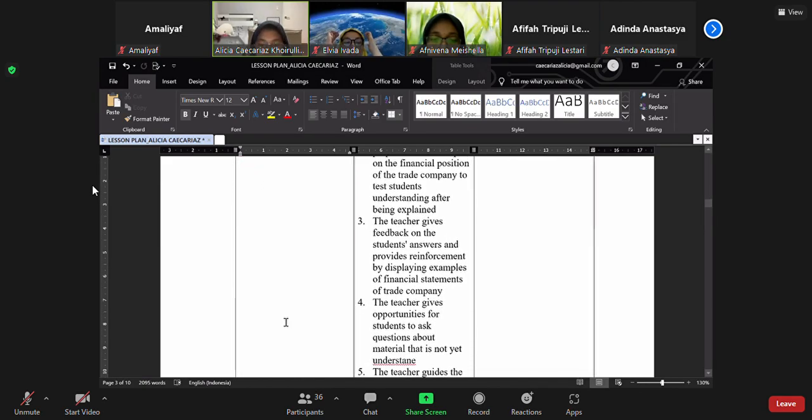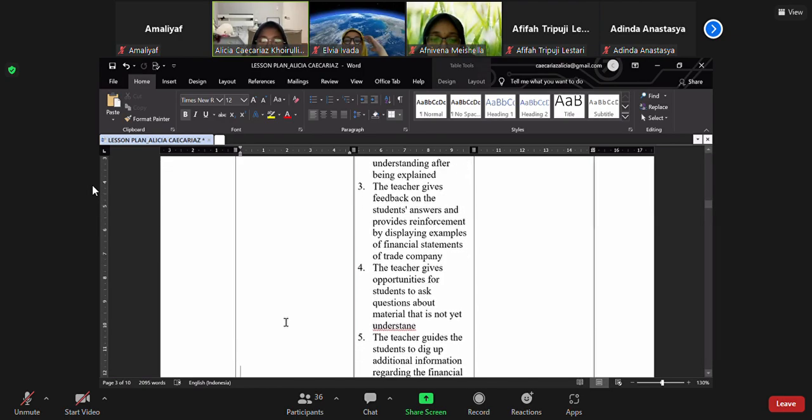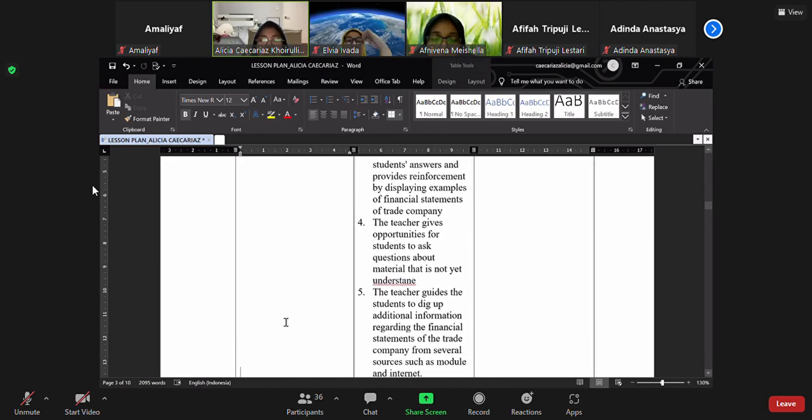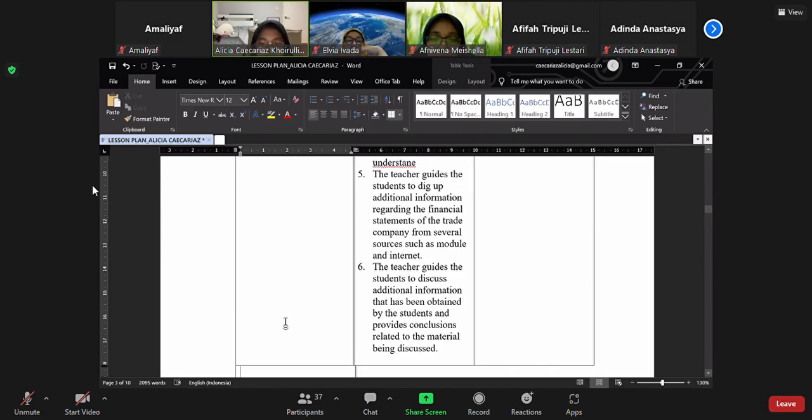And 4, the teacher gives students the opportunity to ask questions about material they do not yet understand. And 5, the teacher guides the students to dig up additional information regarding the financial statement of the trade company from several sources such as modules and the internet.